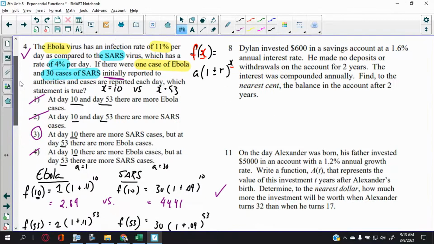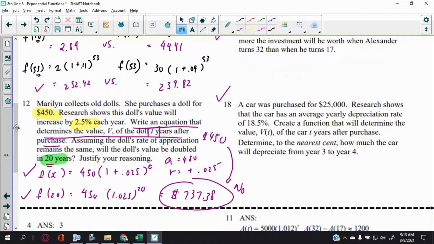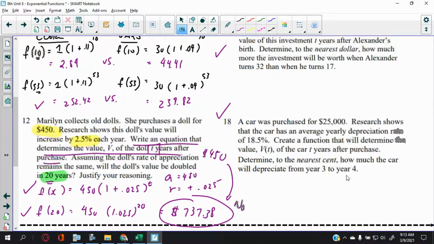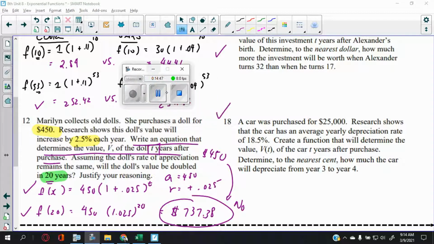For 8 and 11, I'll make it optional. Therefore, for those of you who understand it, you don't have to keep watching, and if you don't understand it, you can watch more examples. So try 18 right now. Press pause, and when you come back, I will go over it with you.